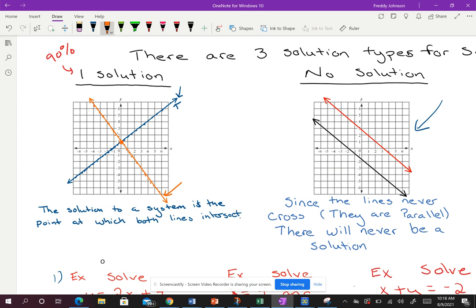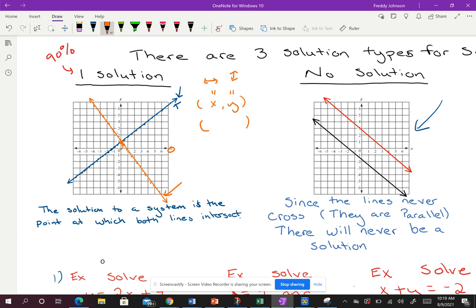All right. And when I find that point, then what I do is I write out the solution, and it's real simple. All solutions are going to be written in the form x comma y. So whatever x equals, whatever y equals. Okay, and remember, x goes left and right. That's my x-axis, and the y is up or down. All right, so we're always going to start at the origin. So I'm going to start right here at the origin, and I've got to figure out how do I get to that point. Well, do I go left or right how many times?